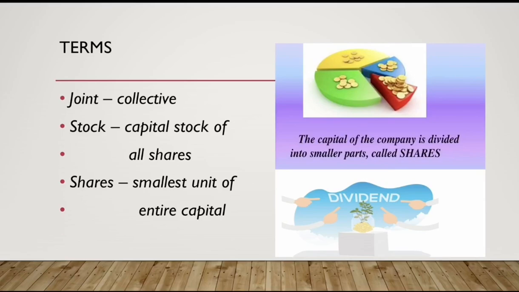Like in this picture, the total capital is further divided into the smallest units, and these units are known as shares. In case of sole proprietorship and partnership, we have learned that whatever earnings are made by these organizations are known as profit. In case of a company also, the earnings are known as profit, but the earning which goes into the hands of the owners of the company becomes the dividend. So whatever the members or owners of a company get as a return on their capital is known as dividend.